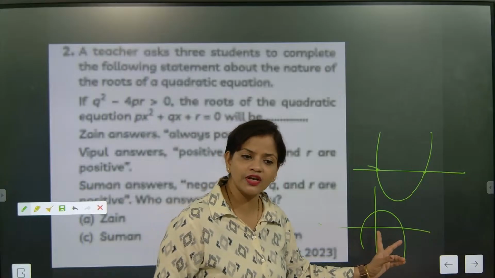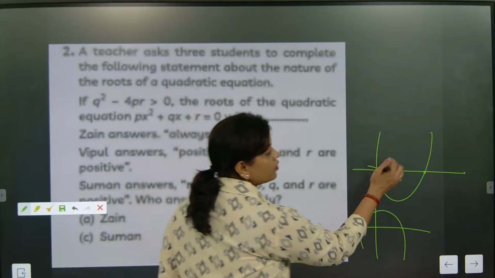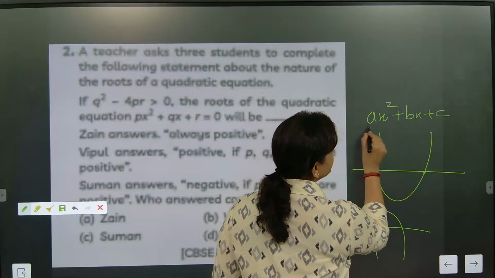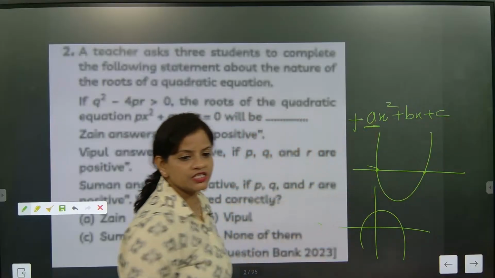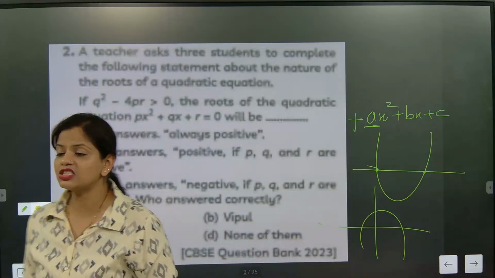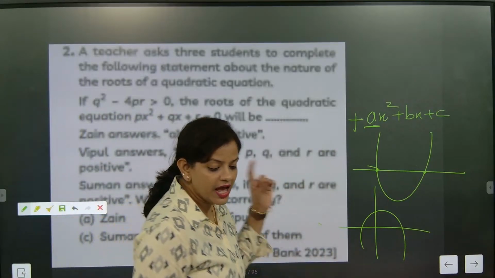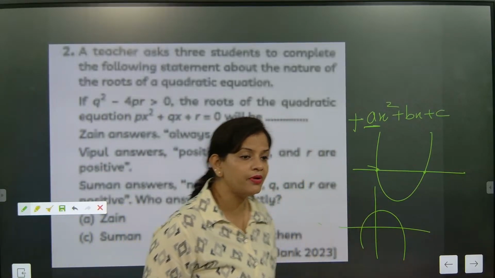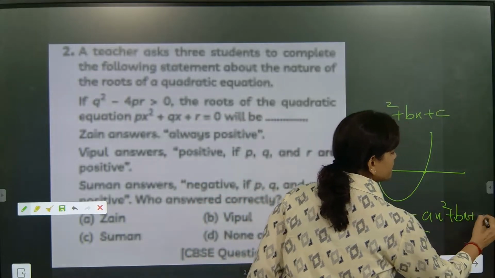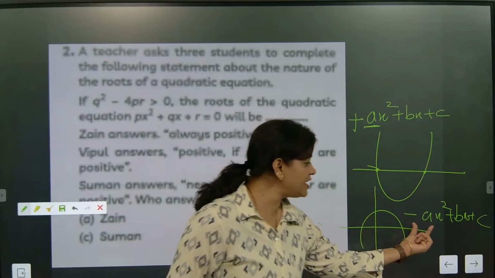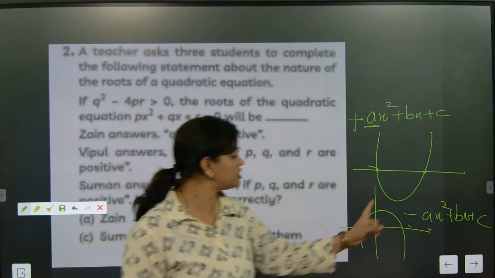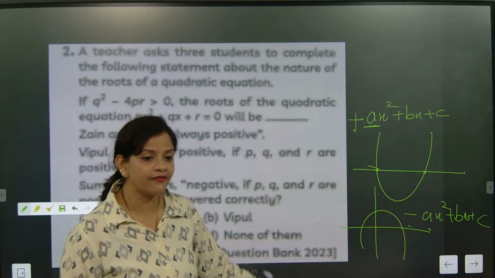How many values of x are you getting? Two values. But here only one thing: when you are checking ax square plus bx plus c, here a is positive. And when the mouth is down, remember everyone, last minute revision we are doing, everything has to be remembered. Here a will be negative. Remember, a will be negative, then the mouth will be down. Note down: when the mouth is down, it means a is negative.